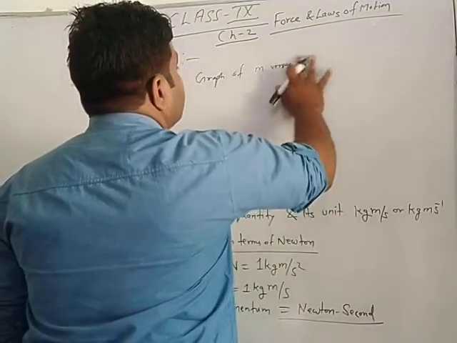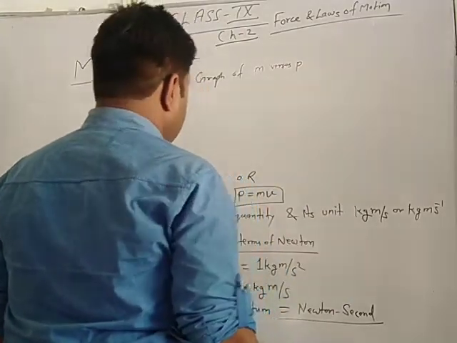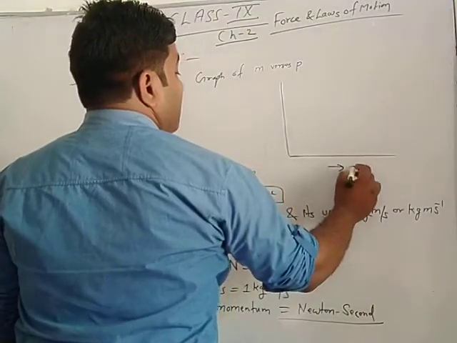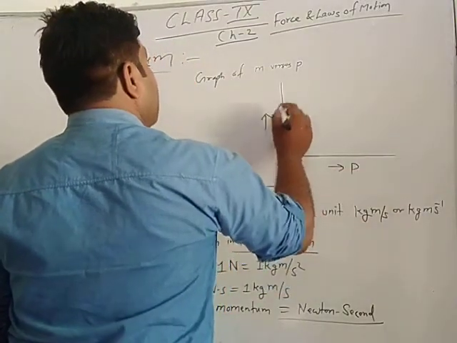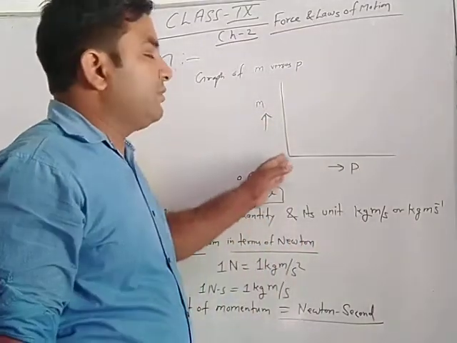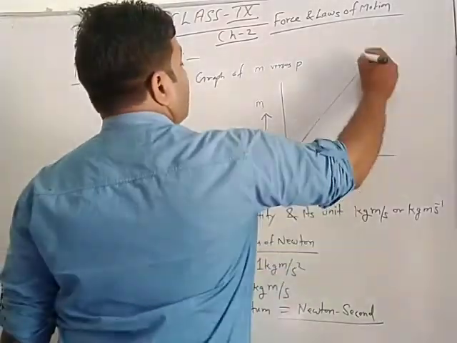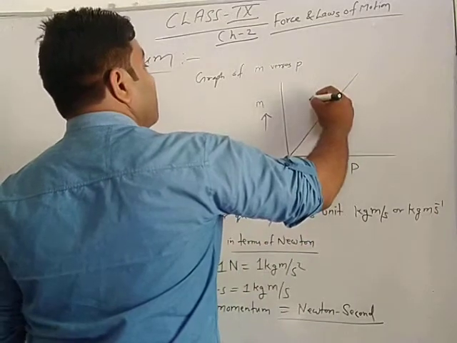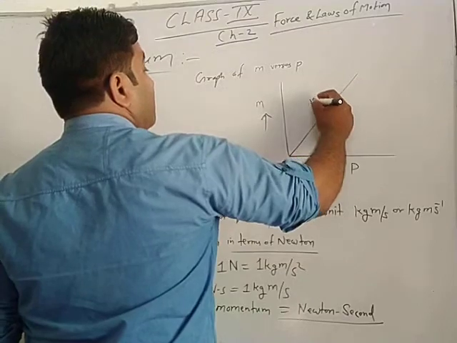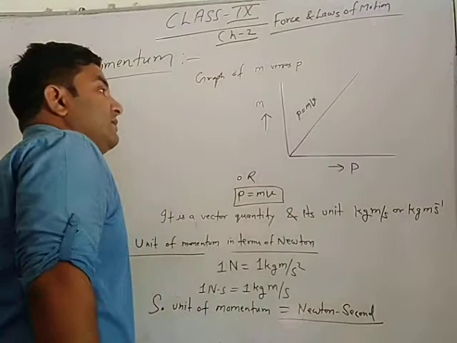M versus P. First of all, M versus P. This is the momentum axis and this is the mass axis. When mass increases, then momentum increases. It means you obtain a straight line. That is what? V. P is equal to mv, or V is equal to P by m.